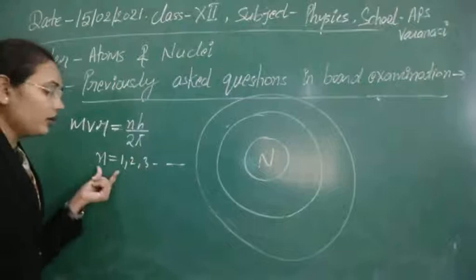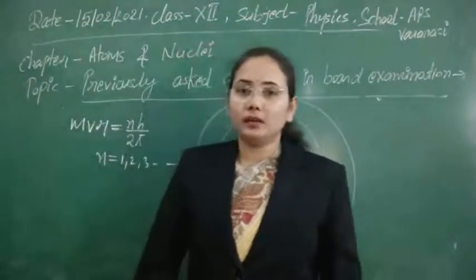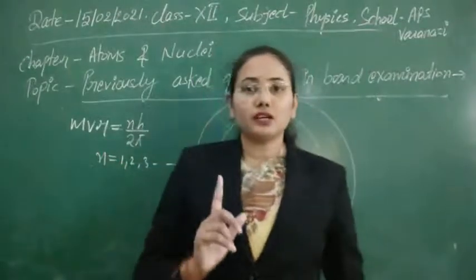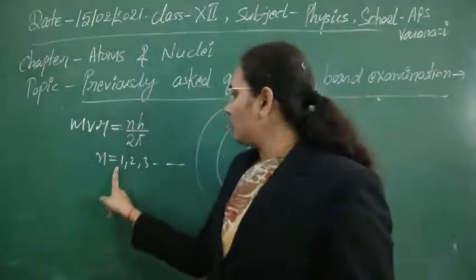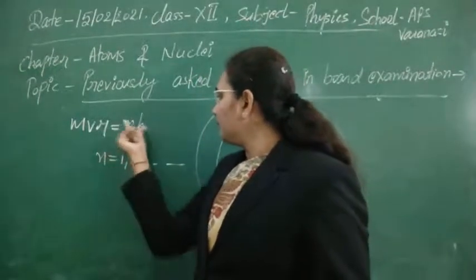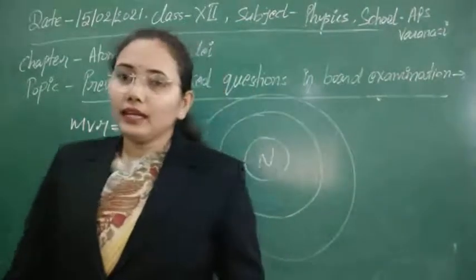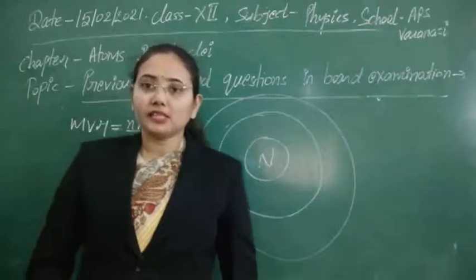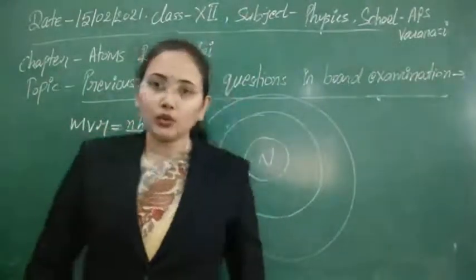This value of n represents the number of the circular orbit. If an electron has to revolve in the first circular orbit around the nucleus, then the angular momentum will be equal to h upon 2 pi, and only in that circular orbit will the electron revolve.